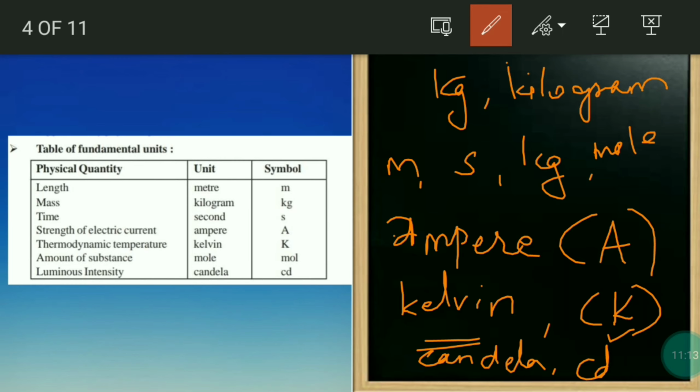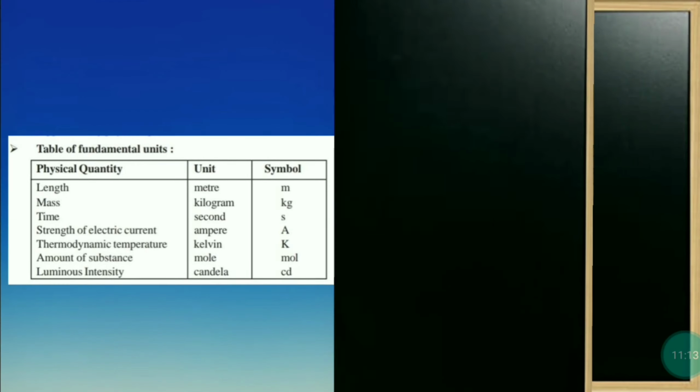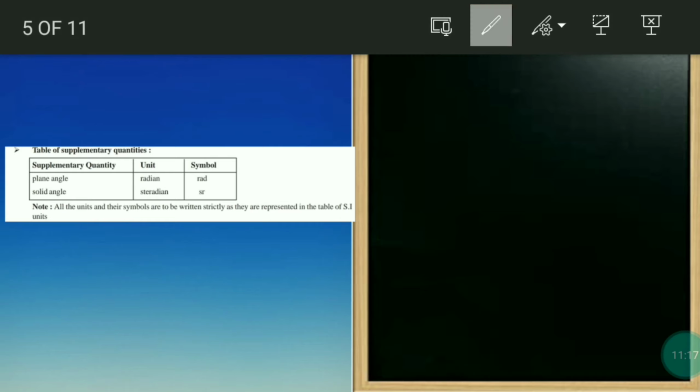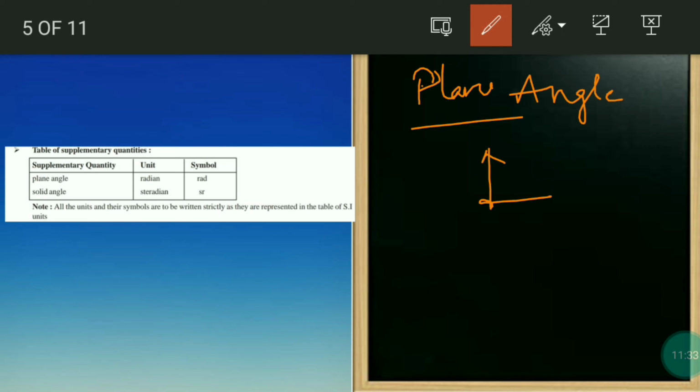Now we will see the next part. We have the supplementary quantities table. First, plane angle. What is this plane angle, you will think? Plane angle is where you have two rays and one union point. That's it.